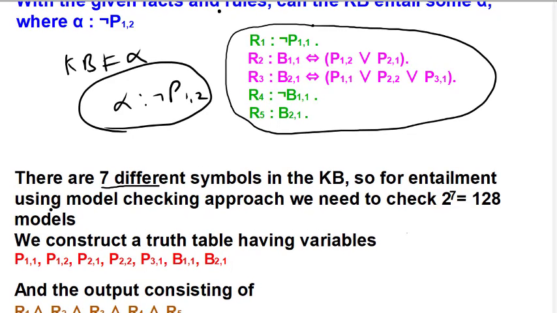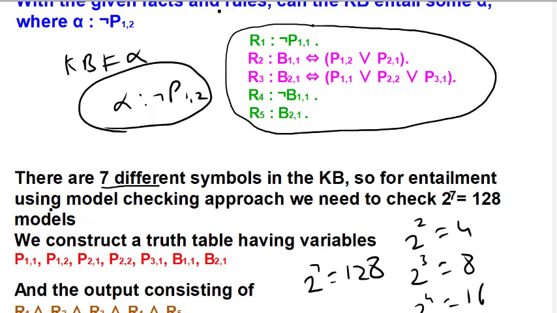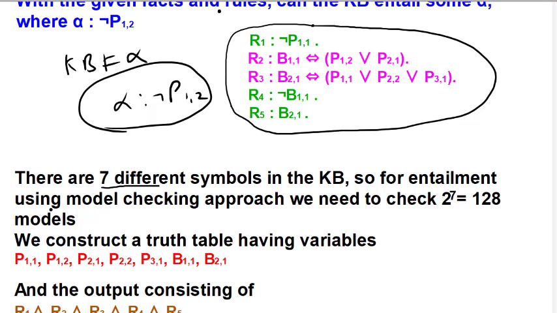Now if we have 2 inputs, we can have 2 raised to 2, that is 4 combinations. If we have 3 inputs, we should have 2 raised to 3, that is 8 combinations. For 4 inputs, we have 2 raised to 4, that is 16 combinations. Here we have 7 inputs, so there are 2 raised to 7, that is 128 combinations. So we need to check all those 128 combinations.